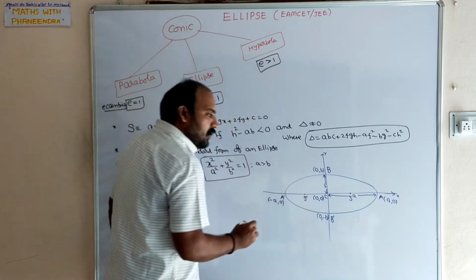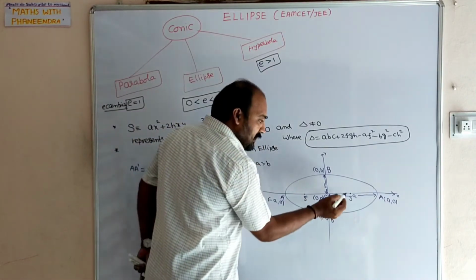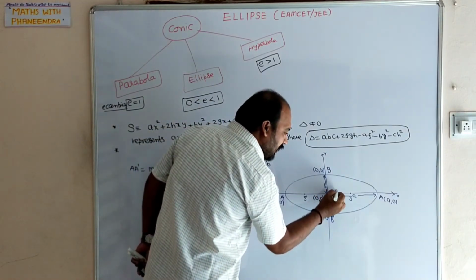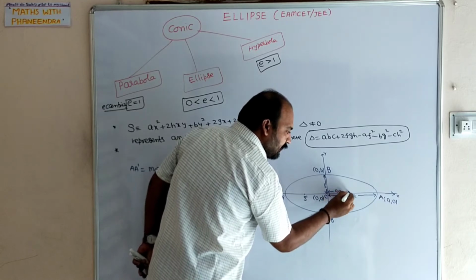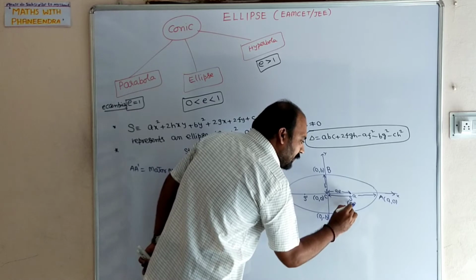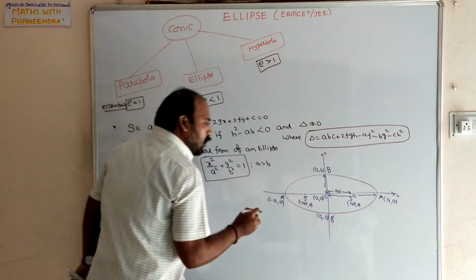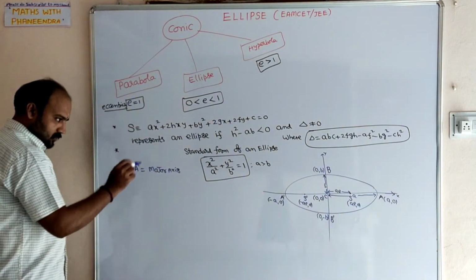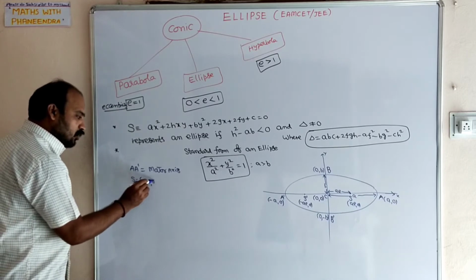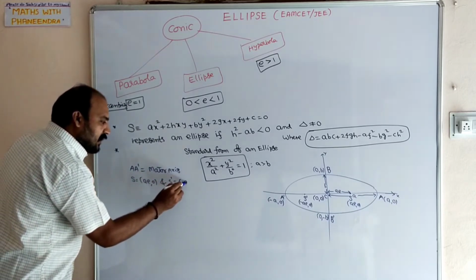These foci are at a distance of ae units from the center, where e is the eccentricity. So the coordinates are S equal to (ae, 0) and S dash equal to (minus ae, 0).